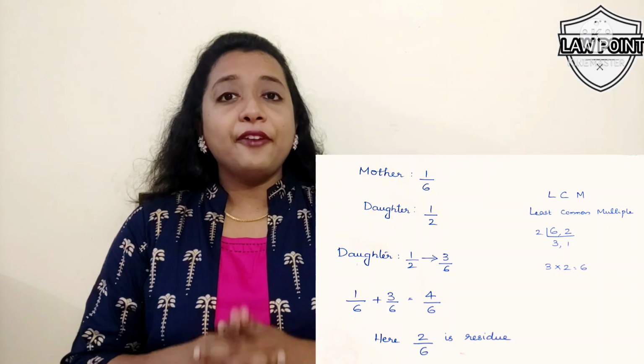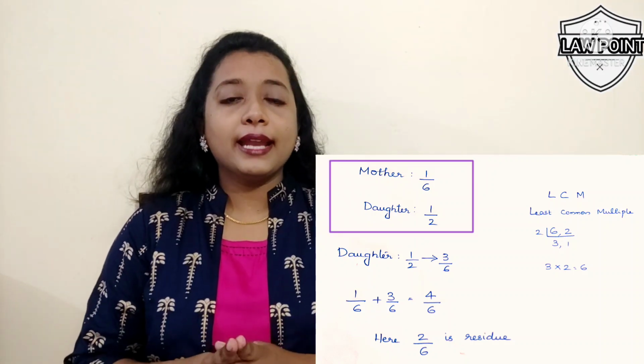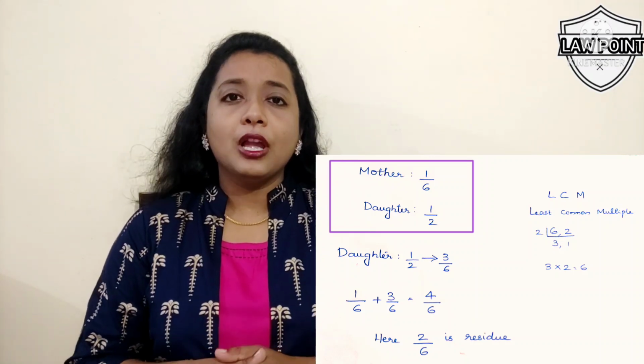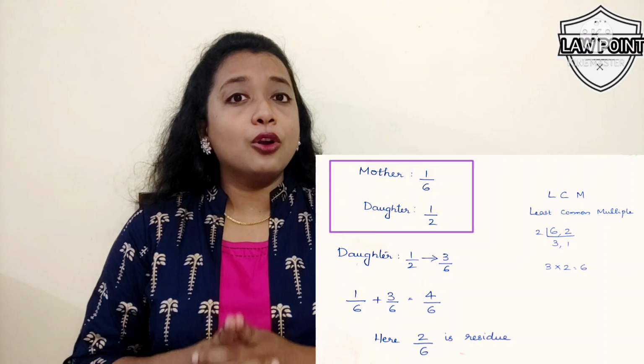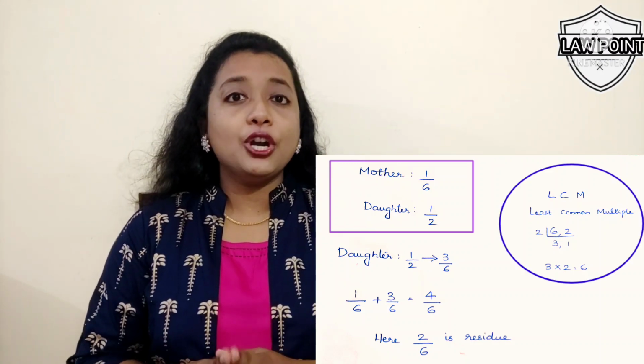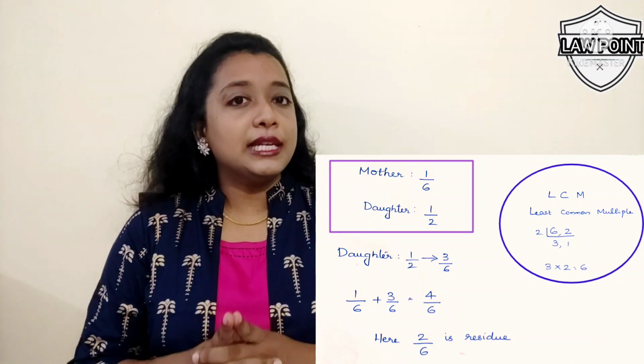To easily understand what is residue, we will take one example. If deceased left behind mother and daughter, mother gets 1/6 share and daughter gets half the share. To total the same, we need a common denominator. So, let's find out a common denominator using LCM. LCM in this case is 6.